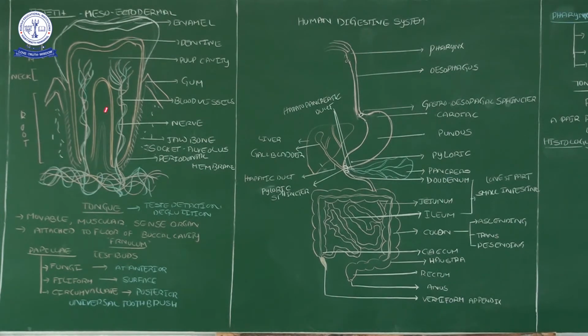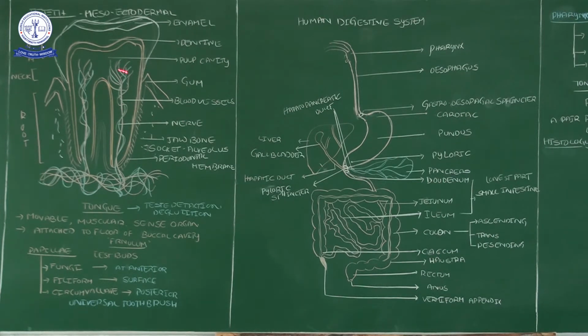Just now we completed heterodont and diphyodont. Then thecodont. What is thecodont? When the teeth are arranged into the jaw socket. Once more, the teeth are fixed in the jaw socket, and that is called thecodont dentition.